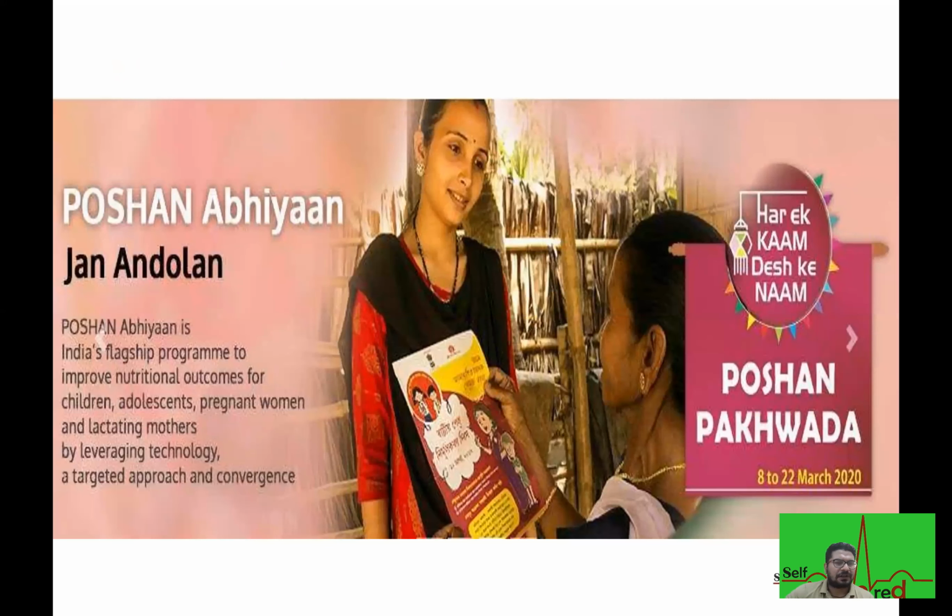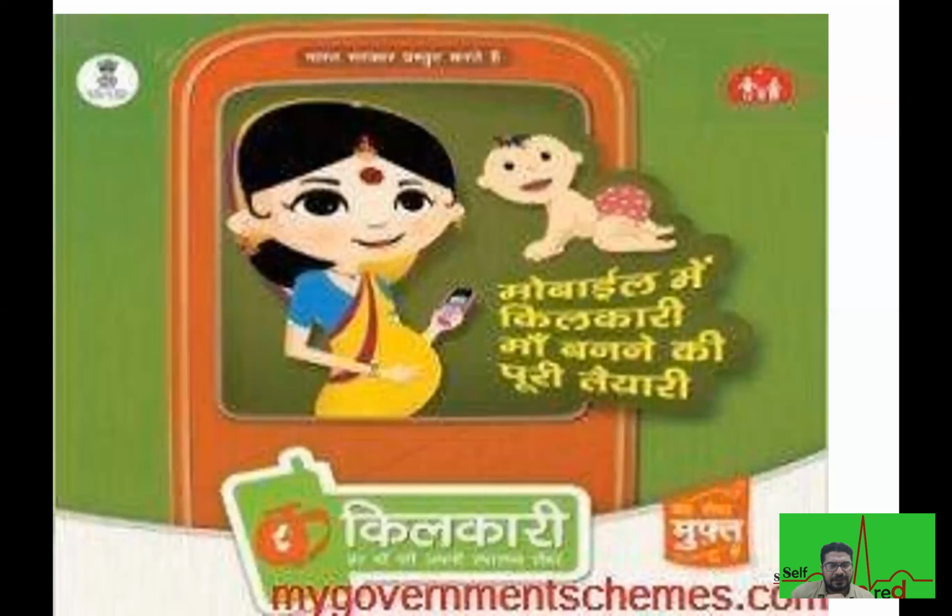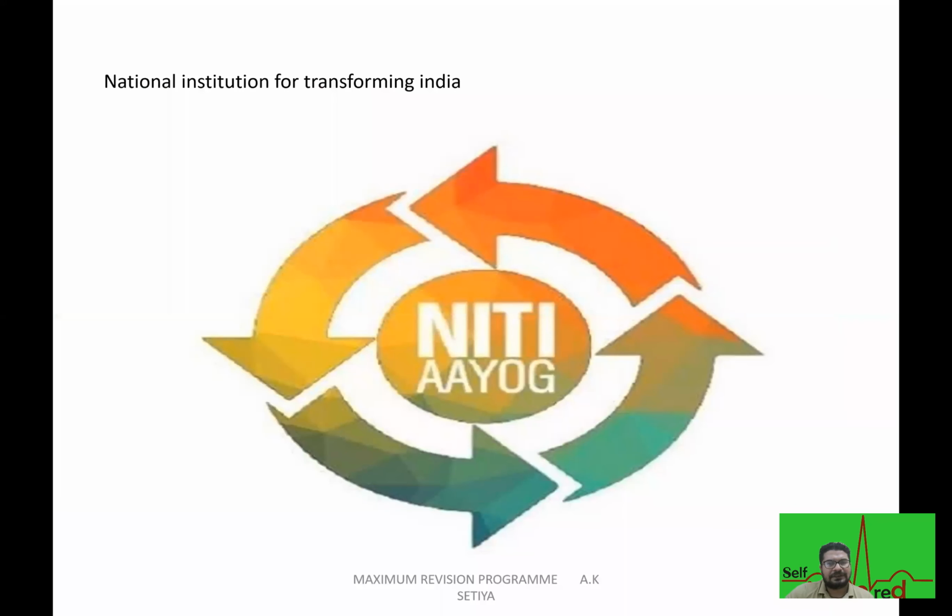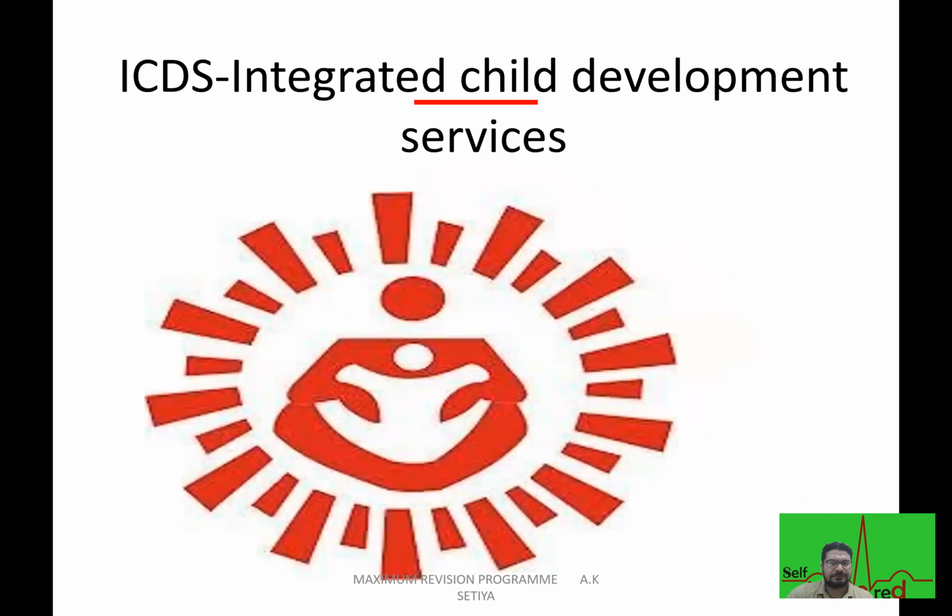Okay, next will be your image related to Poshan Pakhwada or Poshan Abhiyan, Jan Andolan. That is every person should get adequate food. That is Poshan or nutrition, right? So next what we have, we call this Kilkari, right? Image of program that is launched by the government, that is Kilkari. Then we have Niti Aayog, National Institution for Transforming India.